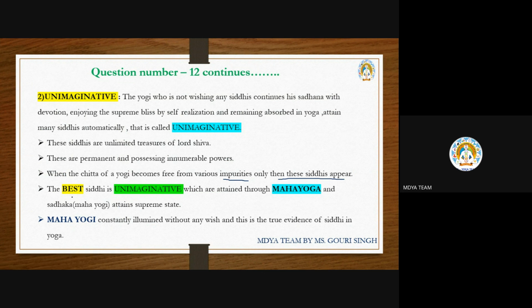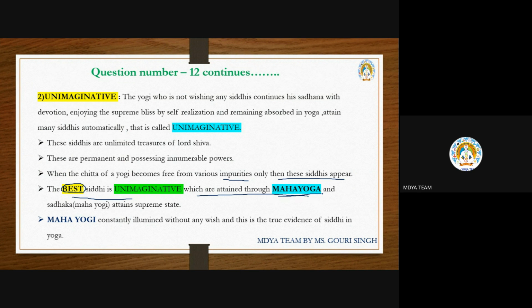Okay. The best siddhi is called the unimaginative. Here maybe the question will be asked: which siddhi is the best one, imaginative or unimaginative? So here you need to remember the unimaginative siddhi is called the best siddhi according to Lord Shiva in Yoga Bij. And how is it attained? It is attained through the Mahayoga. What is the procedure to attain this unimaginative siddhi? When one follows the Mahayoga path.